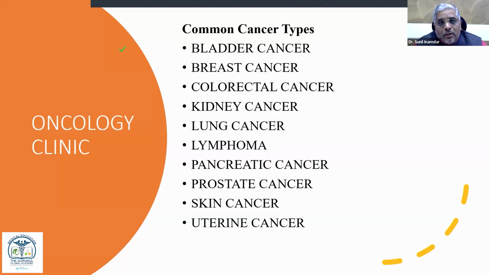Even in the ophthalmology clinic, and also for breast cancer, more than 25% of patients come to the clinic with breast cancer, colorectal cancer, kidney cancer, lung cancer, lymphoma, pancreatic cancer or blood cancer. Likewise, such patients come to our clinic. Then how do we treat those patients? That we will definitely learn in those specialty practices also.